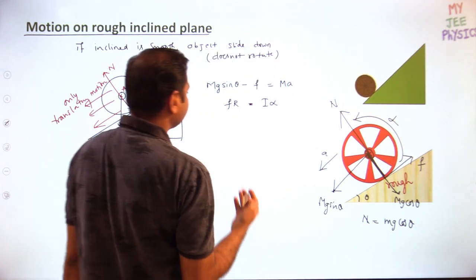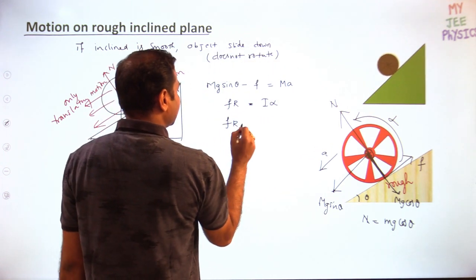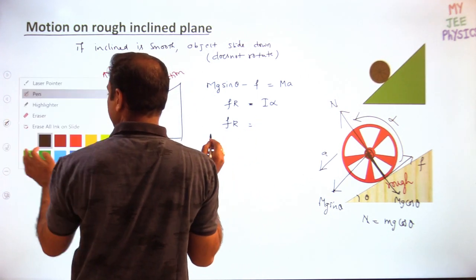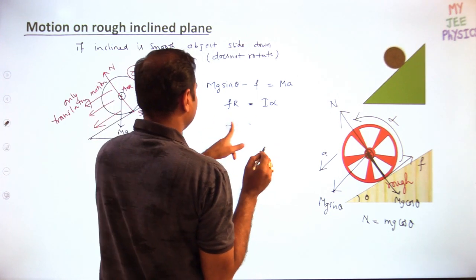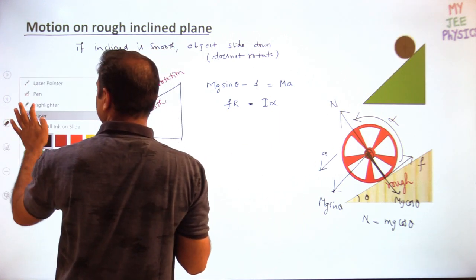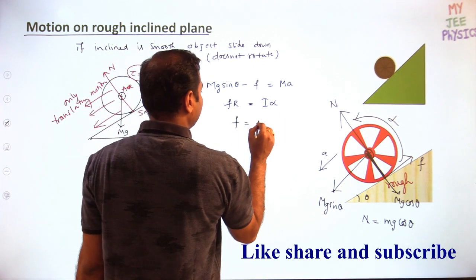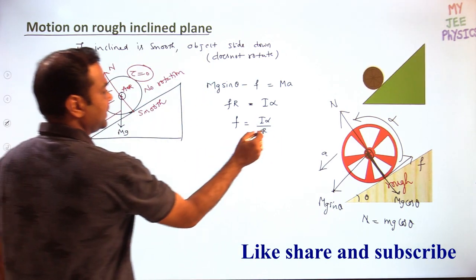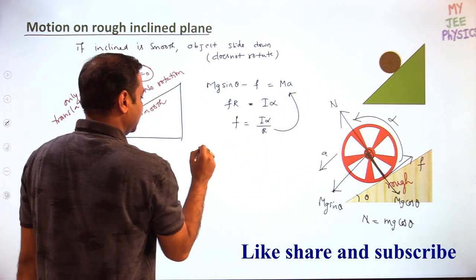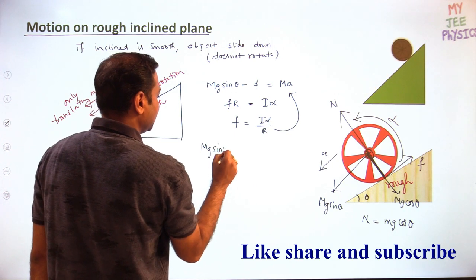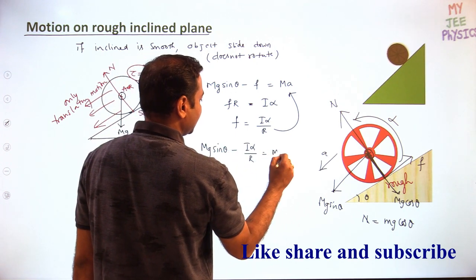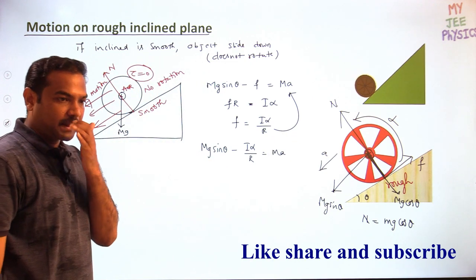So F into R is equal to I alpha. Let us first write the F value. F is equal to I alpha by R. If I keep this over here, then Mg sin theta minus I alpha by R is equal to Ma.